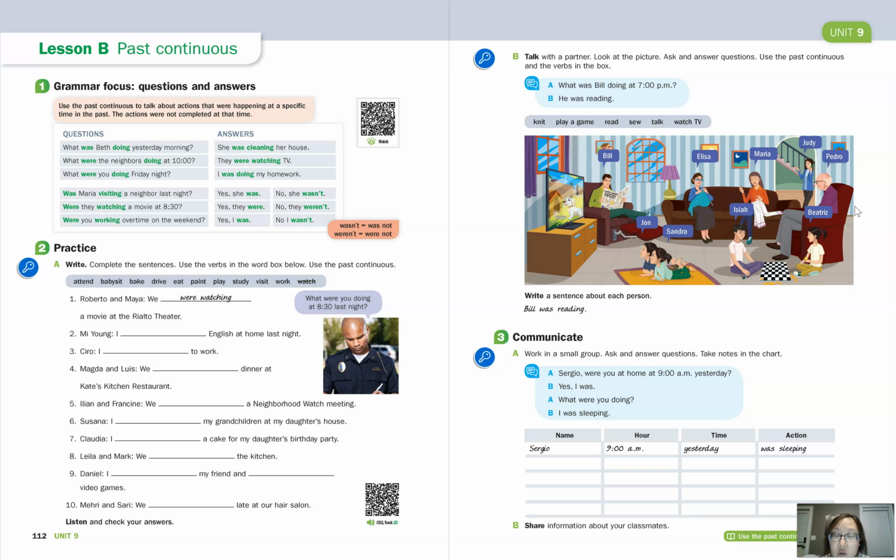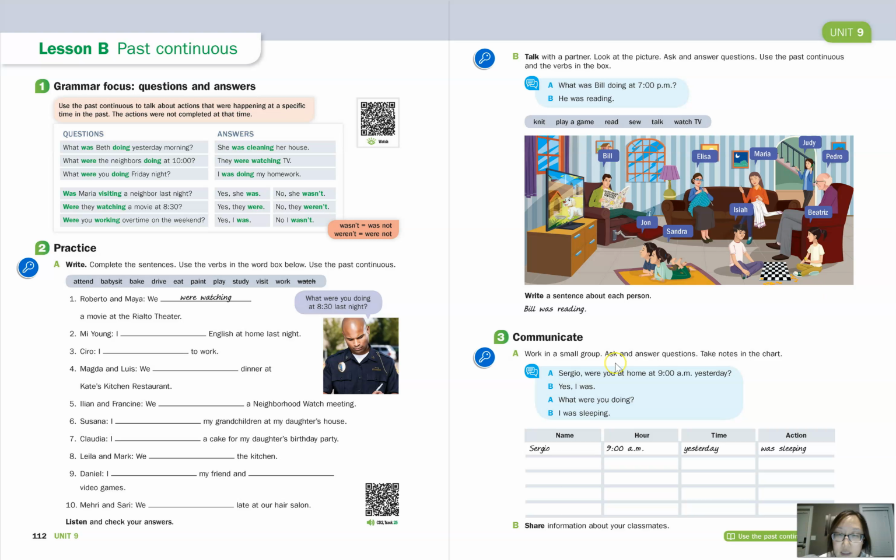Okay, so you can ask the question, what was Pedro doing at 7 p.m.? So we can say, he was also watching TV. Or maybe you said, he was sitting down. Or he was sitting in the living room. Or he was sitting on the sofa. Not in, we say on the sofa. So you might have had a variety of answers, and that's fine.